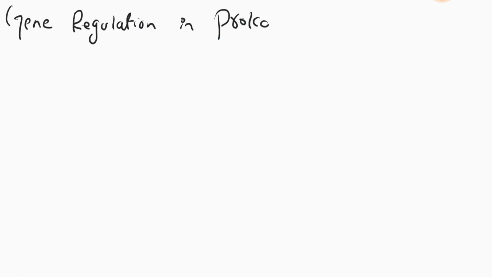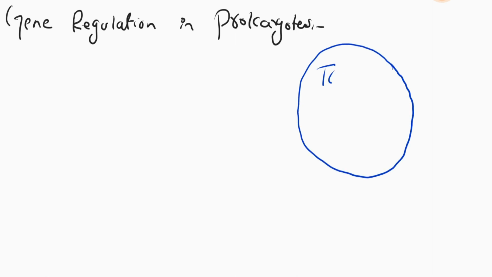The topic of today's discussion is gene regulation in prokaryotes. Gene regulation in prokaryotes is different from that of eukaryotes, because in eukaryotes both the process of translation and transcription take place in the nucleus of the cell.